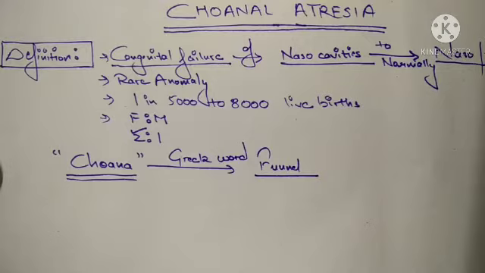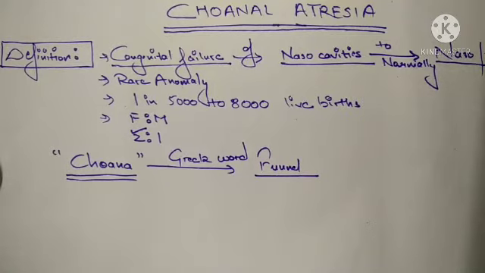And whenever there is a congenital failure in it, it will lead to choanal atresia. This choana is present in the nasal cavities, and atresia, we know, is a failure of the things, so it leads to choanal atresia. I hope this is clear to you.